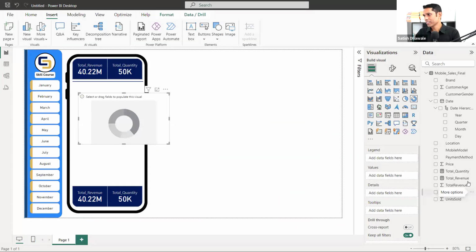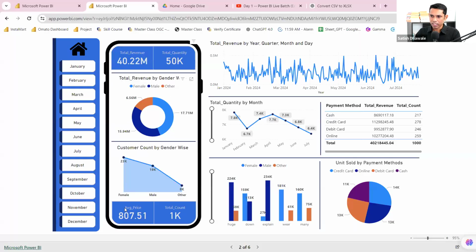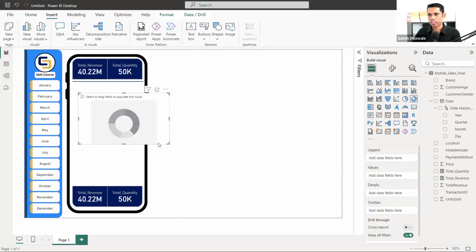In order to get it, you can also add values here. Similarly, you can add two measures, total count and average price, and drag them here. Later on, if we get some time, I'll explain this. But this is what I have already explained, so no need to waste our time. Let's go back to the next visual.